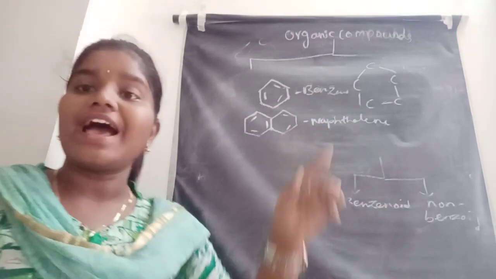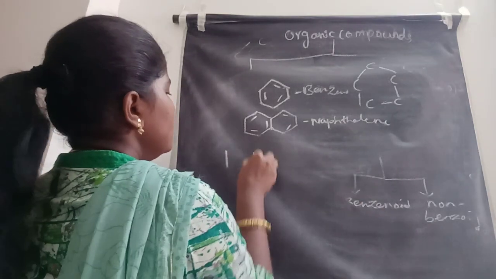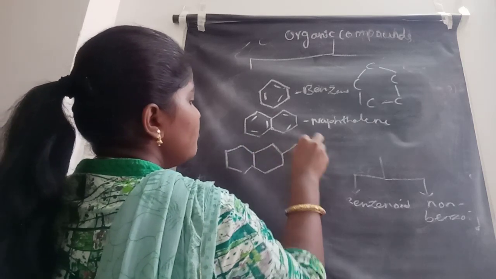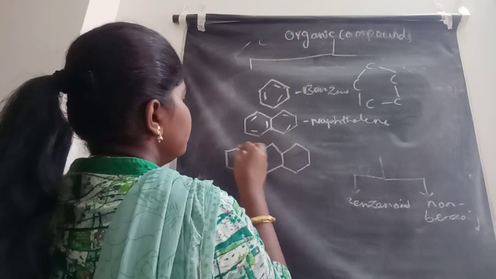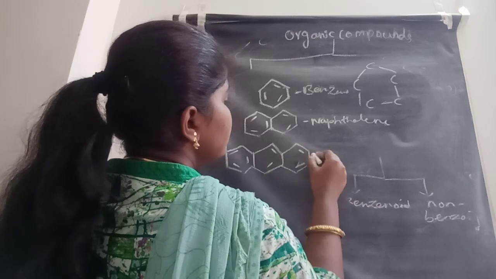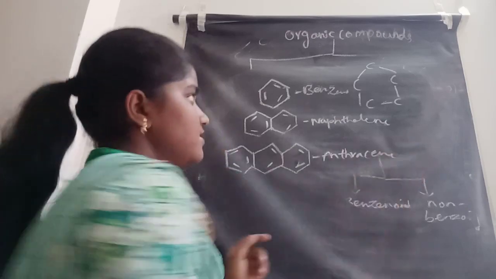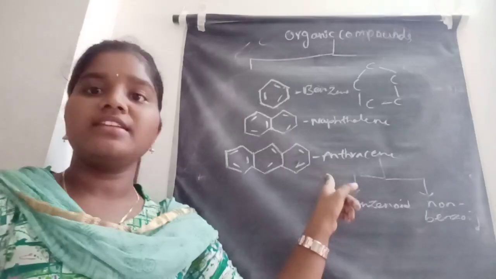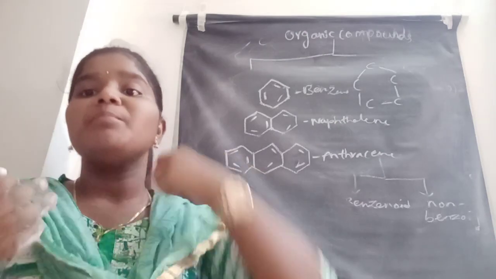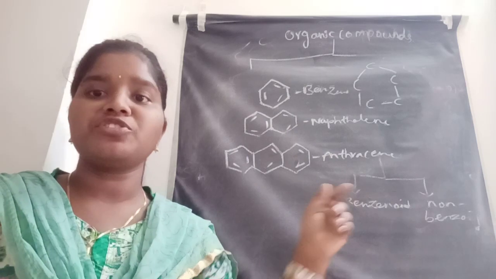Benzene, naphthalene, anthracene is also one example of a benzenoid compound. This is the structure of anthracene. Benzene, naphthalene and anthracene are examples of benzenoid compounds having the benzene structure in the compound. Those compounds are called benzenoid compounds.